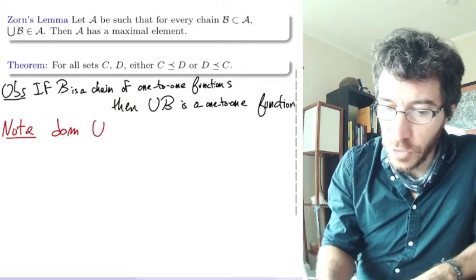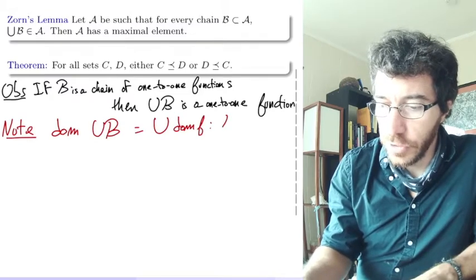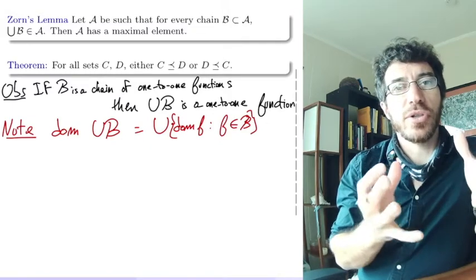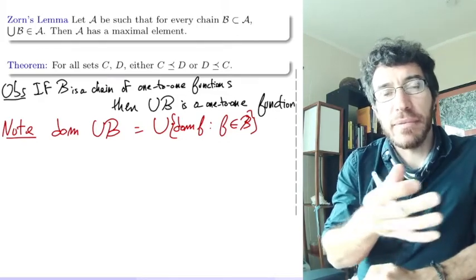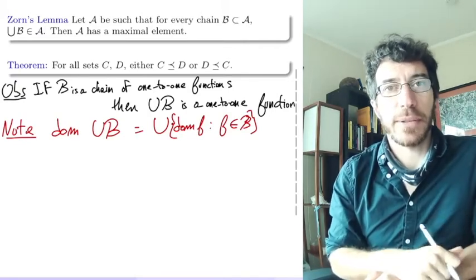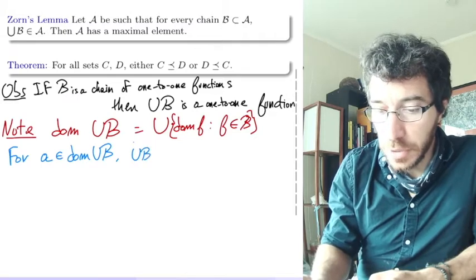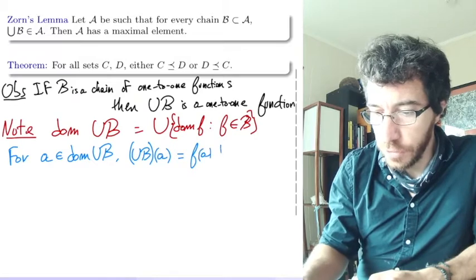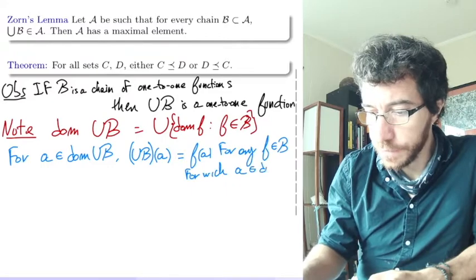The domain of the union of B, which is a function, is the union of the domains of the F for F in B. So the union of this whole chain is going to give you a new function whose domain is the union of the previous ones, and the value on each element is determined by whatever function is defined on that domain, and they are all consistent, so it doesn't matter which one you pick. So for an a that belongs to the domain of the union of B, if we apply this function to little a, we are going to get F of a for any F in B such that a belongs to the domain of F.